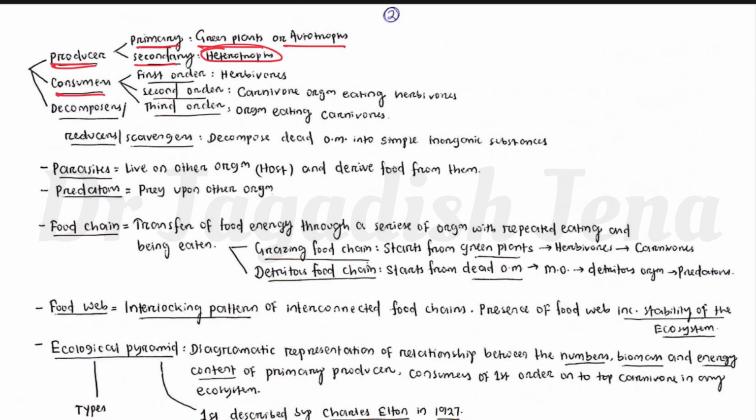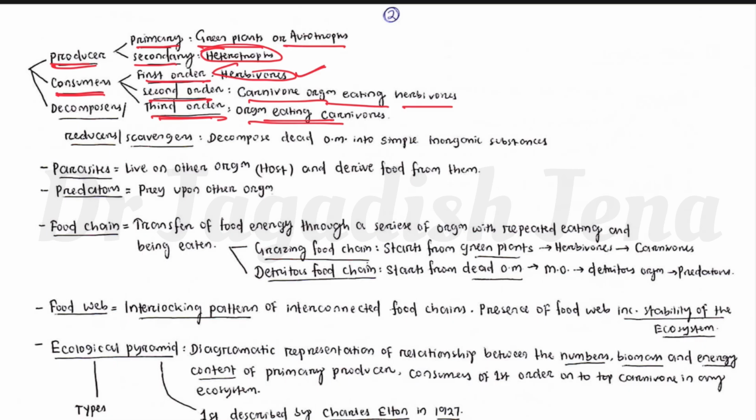Then something called consumer. Consumers again are of different types, like first order consumer, second order consumer, and third order consumer. First order consumers are nothing but the herbivores which directly consume the autotrophs. Then second order consumers are basically the carnivore organisms eating herbivores. So the organisms who eat the herbivores are called second order consumers. Then third order consumers are those who eat the carnivores. Okay, that is called third order consumer.